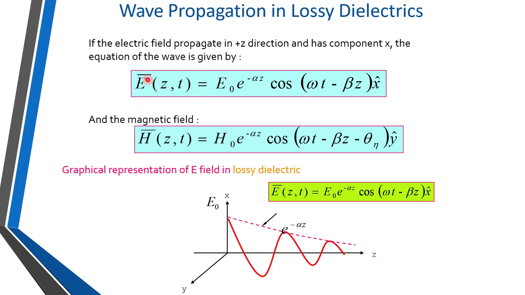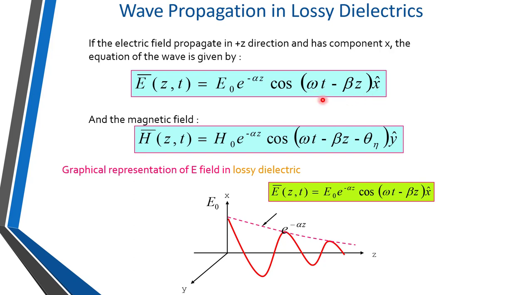E bar is the electric field of the electromagnetic wave traveling in the Z direction with respect to time t, and it is given by, with time variation and space variation in the bracket, E naught, that is the initial amplitude of the electric field, into e raised to minus alpha z, because alpha is the attenuation, and it is exponential attenuation. So e raised to minus alpha z is one term that is multiplied to E naught, and the second term is cos of omega t minus beta z into ax cap, right?